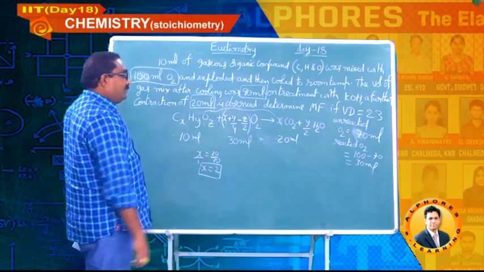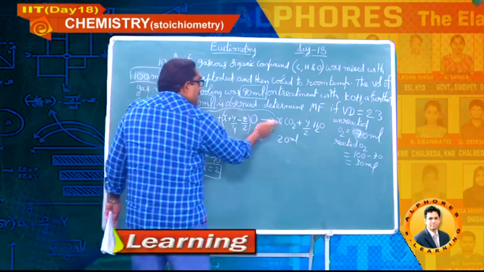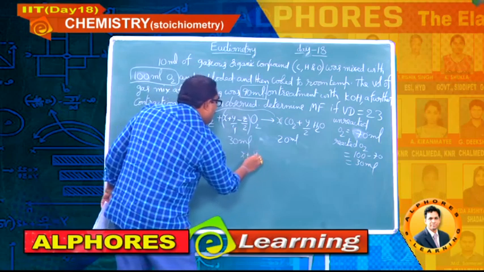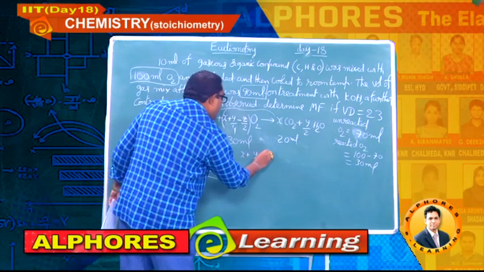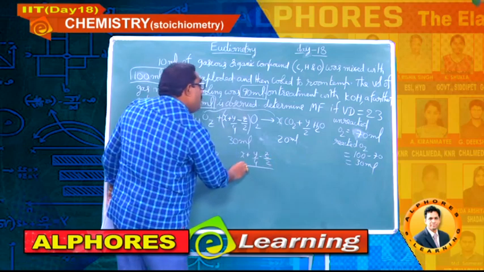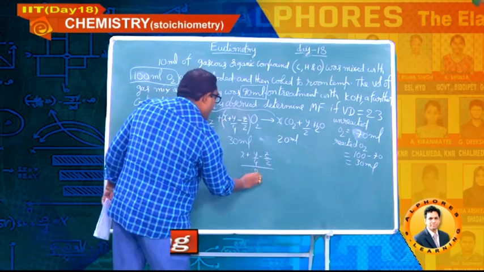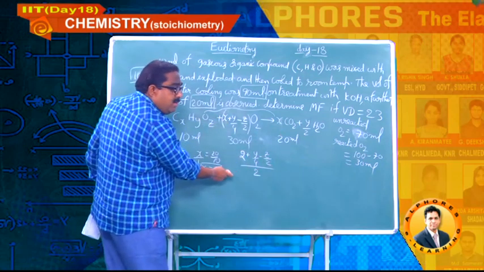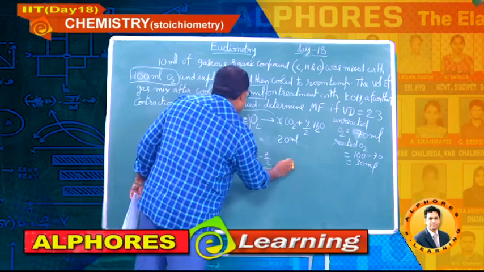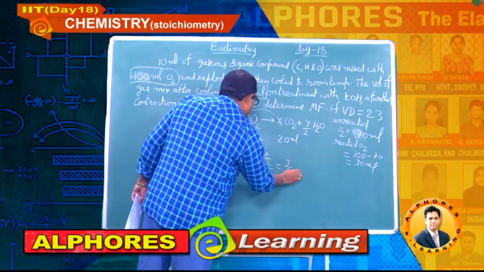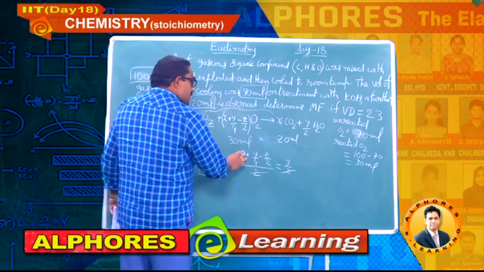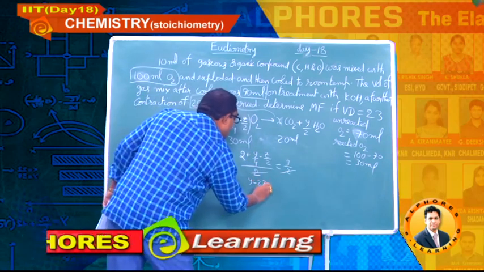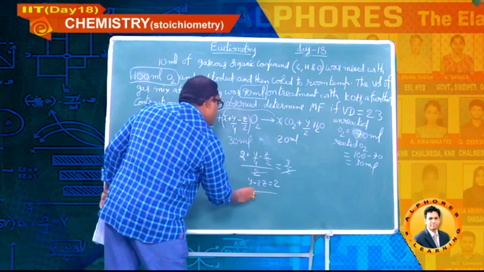Okay, I got x. One more ratio I can take, this by this. I am writing x plus y by 4 minus z by 2, divided by x. x means again 2. Here I can write 2, because instead of x I have written 2, students. Don't get confused. It is equal to 3 by 2. 2 gets cancelled, go that side. So y minus 2z equals 2, I think.